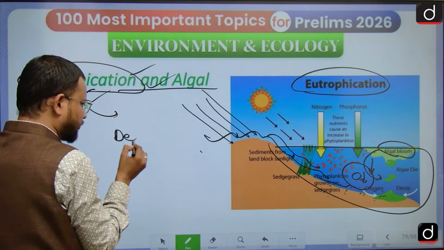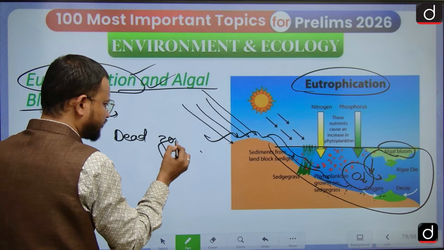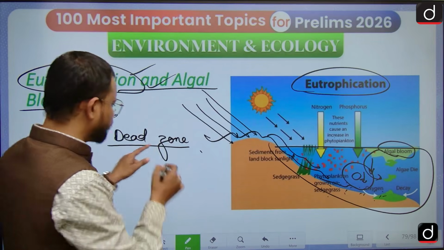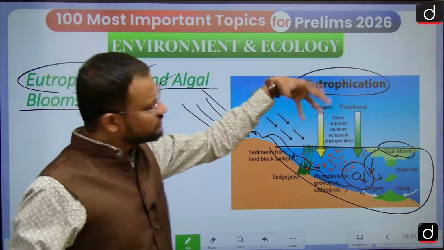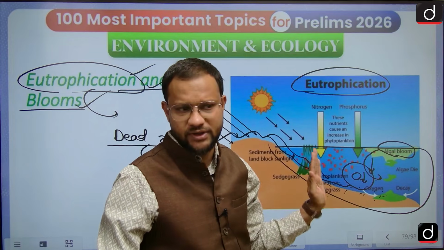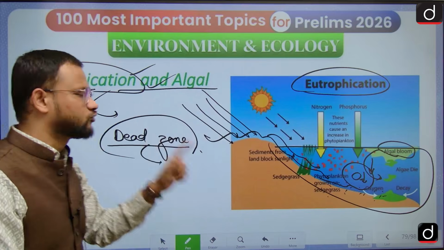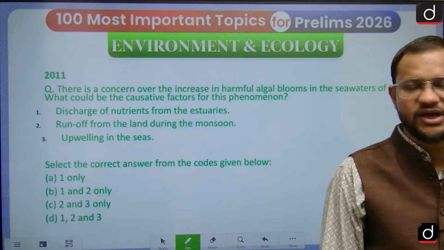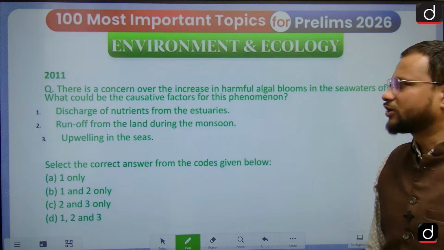There is also a concept of dead zone. Yeah, so dead zone, that is very much in the aquatic system, and what it is you can equally look for. So dead zone is simply when, in excessive cases, no plant species or organic matter could survive here. That is the condition of a dead zone, and a new dead zone got identified in the Bay of Bengal, okay, recently. Now, see, I have a PYQ on it.